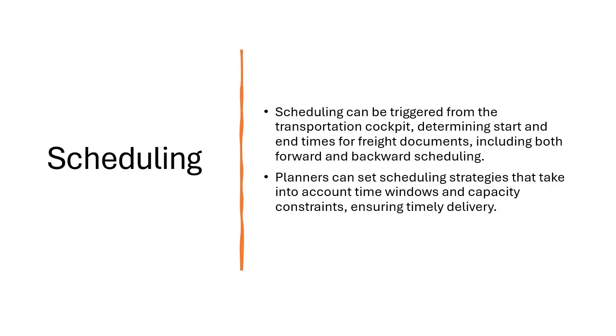And next is scheduling. So this actually refers to setting picking and delivery time for the fleet units. So the system can handle this automatically based on the predefined criteria, but manual adjustment also can be done whenever there is a need during the planning process.